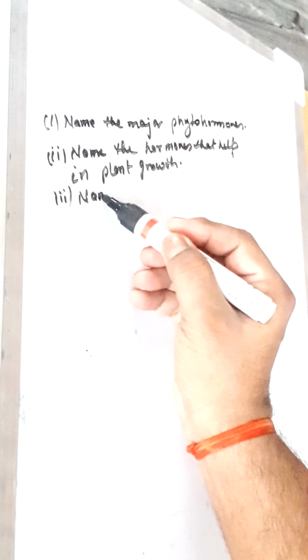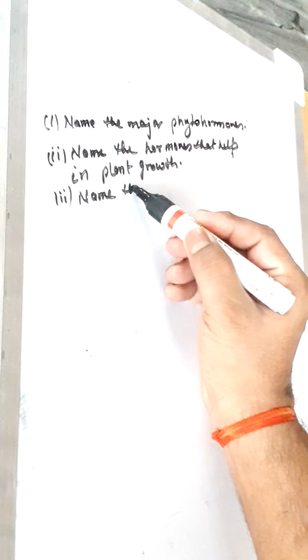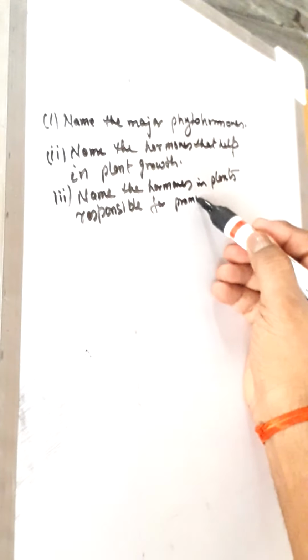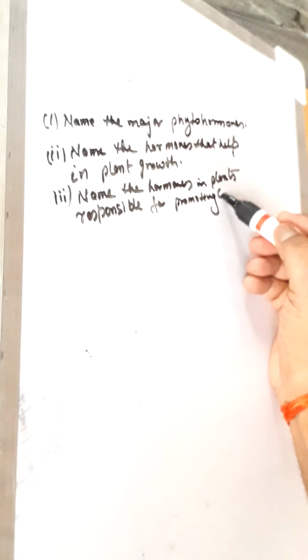Third, name the hormones, that is phytohormones. I am talking about phytohormones here, in plants responsible for promoting cell division.